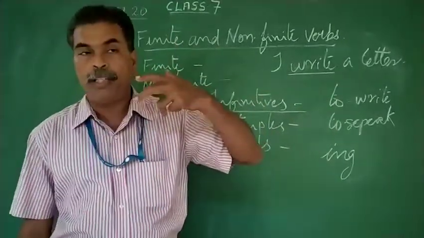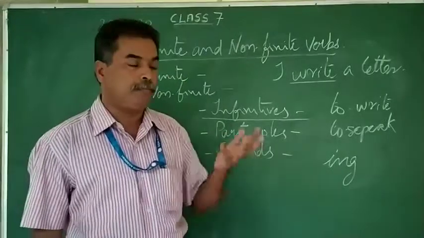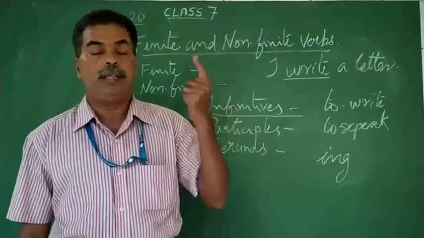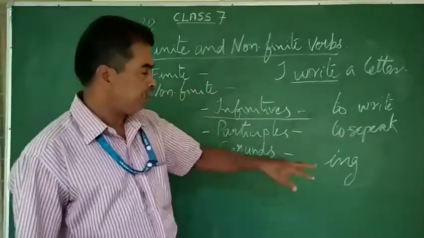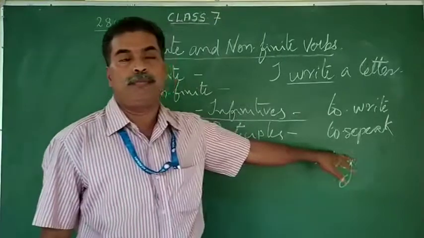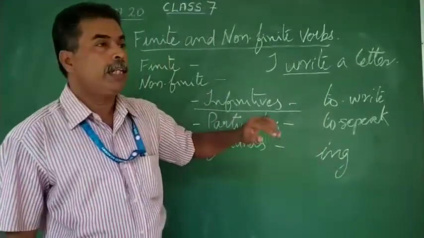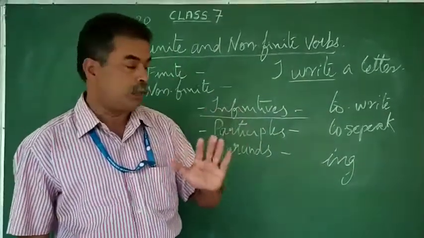If you recall to your mind, in all the continuous tenses we studied, present continuous, present perfect continuous, past continuous, past perfect continuous, future continuous, future perfect continuous, we used this form of the verb. They are ing verbs. Now sometimes they are also used as nouns.